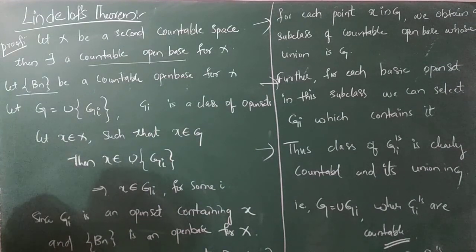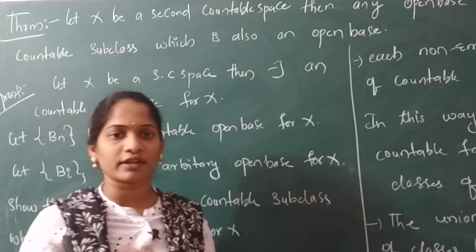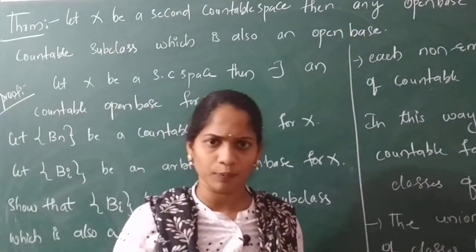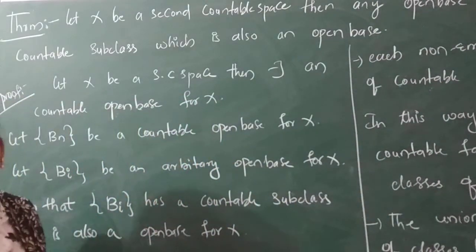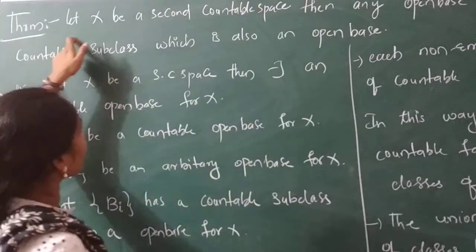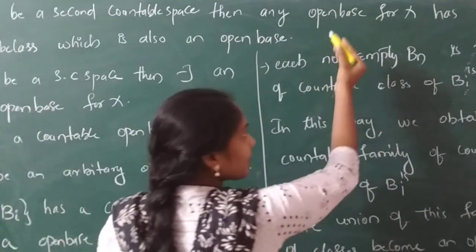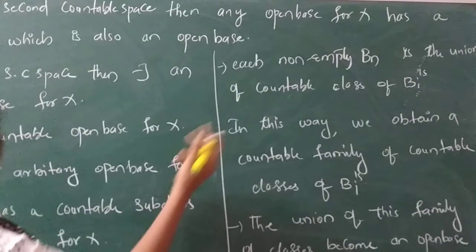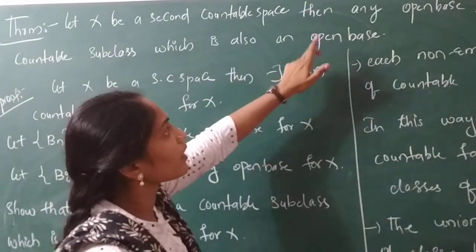Next let us see another theorem. This is another theorem which is also based on the definition of open base and second countable. It has a similar proof. I have written it only at the start because nothing else is there; you just have to read it out and understand. Now coming to the statement: given the same here, X is a second countable space, then any open base for X has a countable subclass which is also an open base.